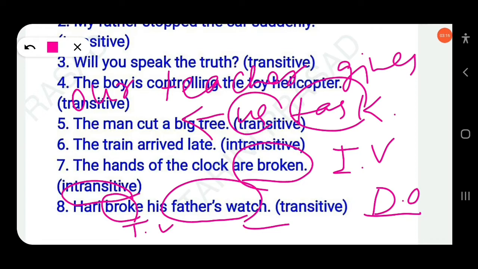Here us is the indirect object, a living person, and task is the direct object. If there is only one object in a sentence, the object will be considered the direct object, whether it is living or non-living, it doesn't matter. Clear?